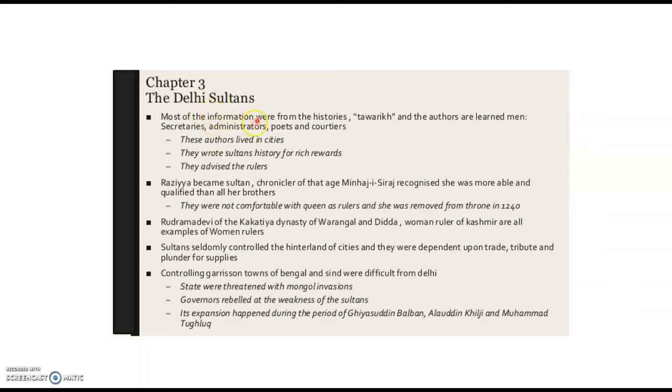So most of the information is from the histories, Tawarikh, and the authors were learned men: secretaries, administrators, poets, and courtiers. These authors lived in cities. They wrote Sultan's histories mainly for rich rewards. They advised the rulers.